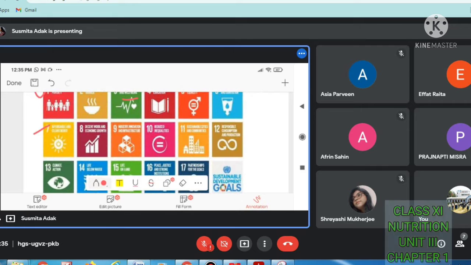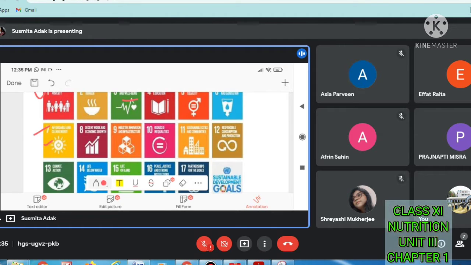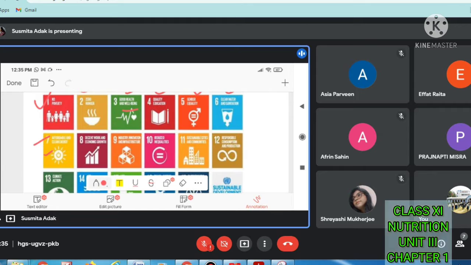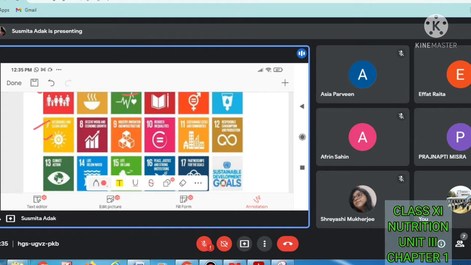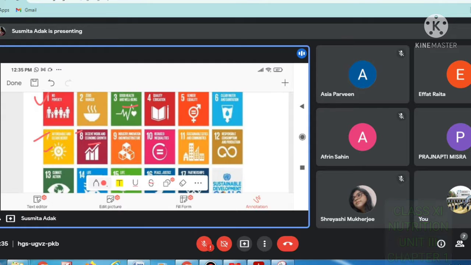Next, number 7, affordable and clean energy: if they maintain their hygiene and sanitation, then they will gain affordable and clean energy. Number 8, decent work and economic growth: if people come out of poverty, take good health and quality education, and gender equality comes, then economic growth will happen and the economy will be developed.